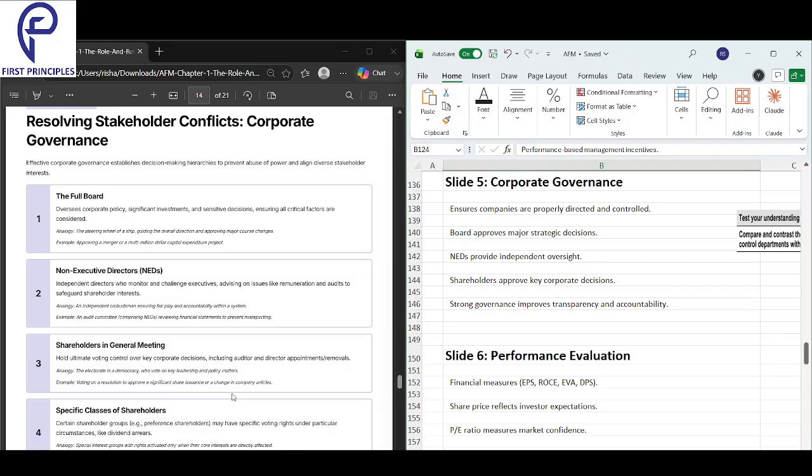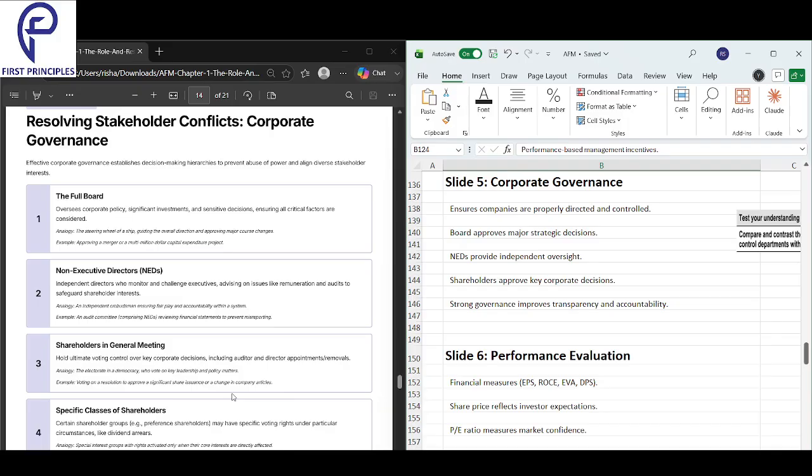Corporate governance basically ensures companies are properly directed and controlled. The board approves major strategic decisions, NEDs provide independent oversight, and shareholders approve key corporate decisions. Strong governance improves transparency and accountability. If the governance is strong, the transparency and accountability will be improved.